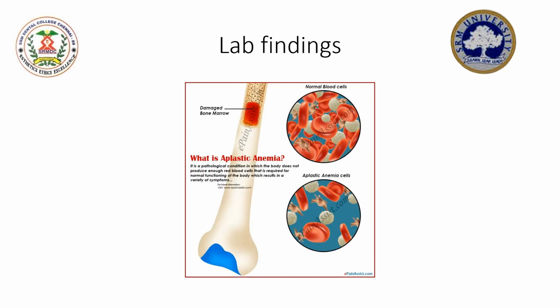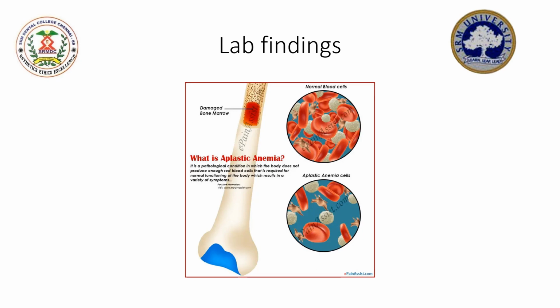Now, coming to the laboratory findings of aplastic anemia, the most important diagnostic features of the disease include, number one, hemoglobin levels, which are moderately reduced, and the patient presents with a blood picture of normocytic normochromic anemia. Occasionally macrocytosis may be present. The next investigation is the reticulocyte count, which could be moderately reduced.